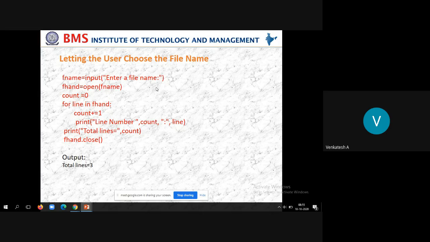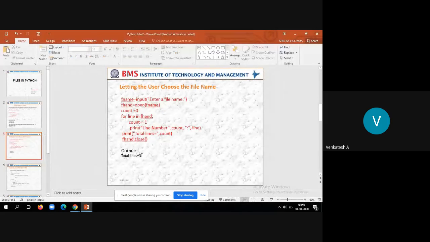Print line number. So the line number is count. Count is what? 1. Okay. So then line. Then we can print the complete line also. You can see here, if you type this, it will print the complete line. If you don't want, you can exclude. Then like that, in each and every iteration, you keep printing the line number and also the contents of the file. See here, I'll delete contents of the line.